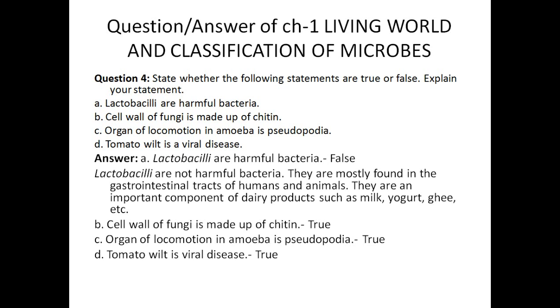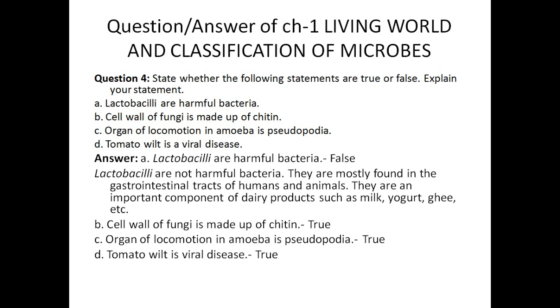Now, question number C is, organ of locomotion in amoeba is pseudopodia. Yes, it's correct, right? Organ of locomotion in amoeba. So yes, true. We have already studied this when we were studying the protozoa family, dealing with the classification of microorganisms.